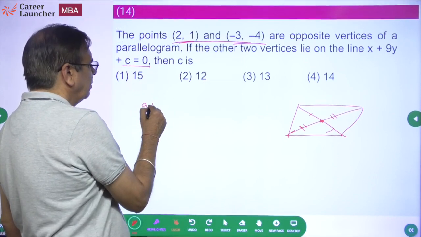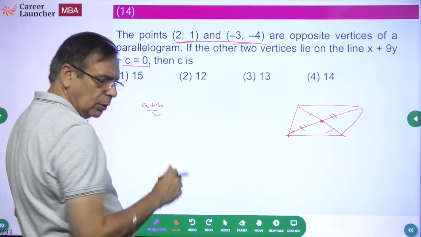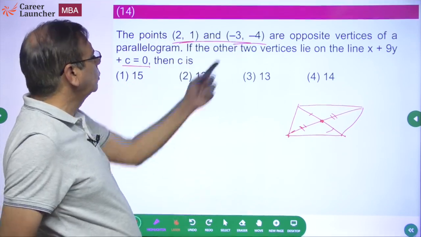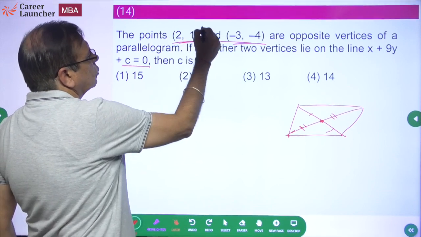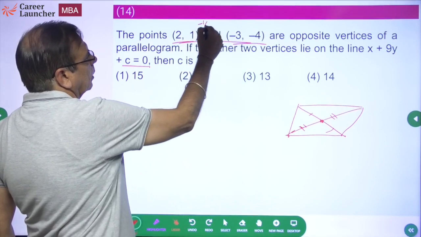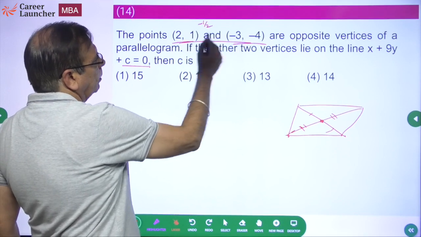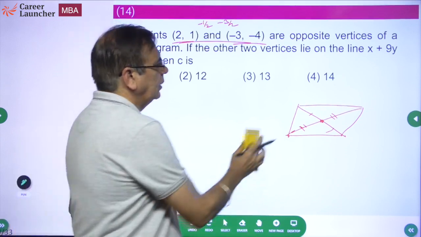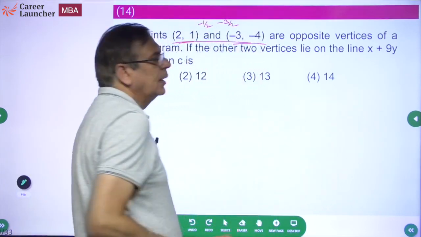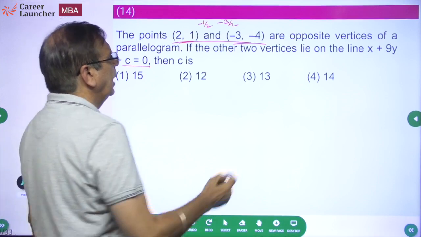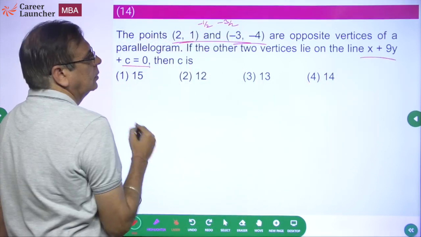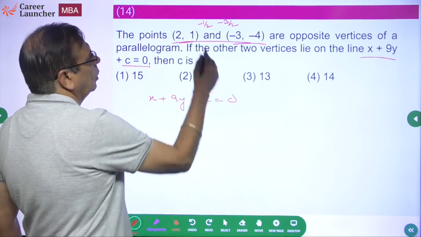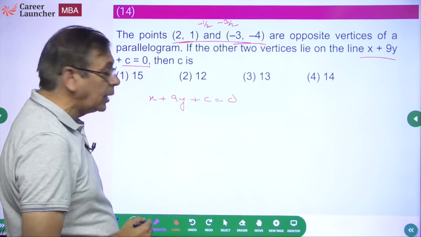Midpoint is a plus b by 2, okay, is the midpoint of these. So 2 minus 3 by 2, so the midpoint of these two will be minus 1 by 2, and 1 plus 4 by 2, so 5 by 2... the midpoint is this. And this midpoint should definitely be on the other diagonal as well. And the other diagonal lies on this line. So we have x plus 9y plus c equal to 0. The point minus half, minus 3 by 2 lies on this.